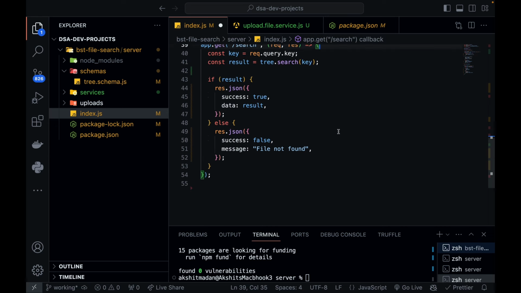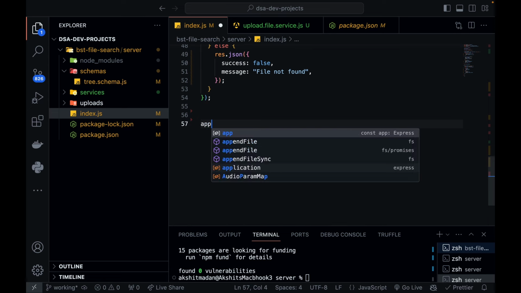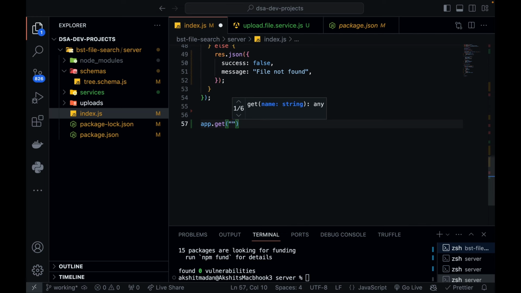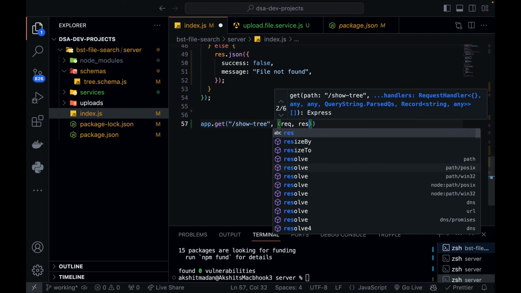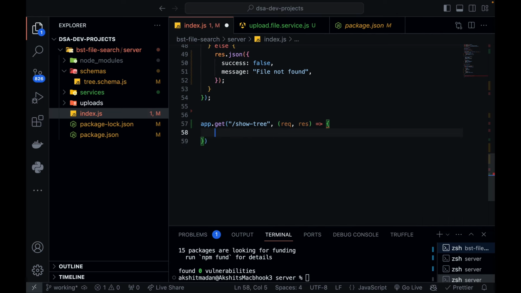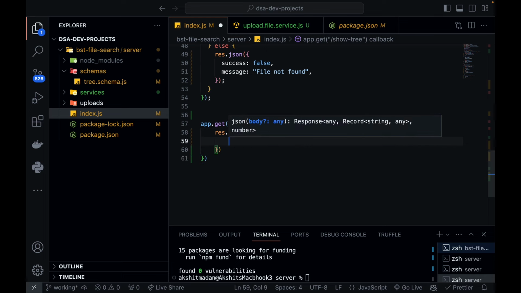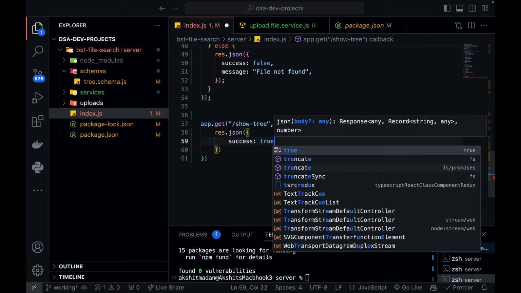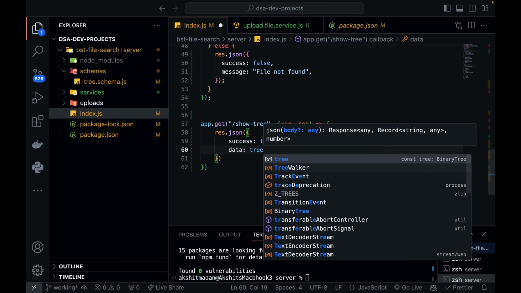Now one more endpoint I can create is just to show the tree, because I also need to visualize the tree in my client. So app.get, this is a very simple endpoint, that is show tree. This again takes a request, and this just returns success as true and data as tree.toJSON.